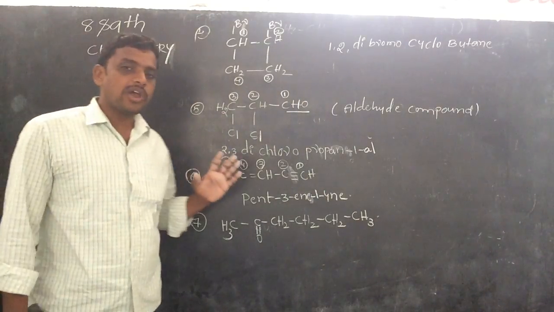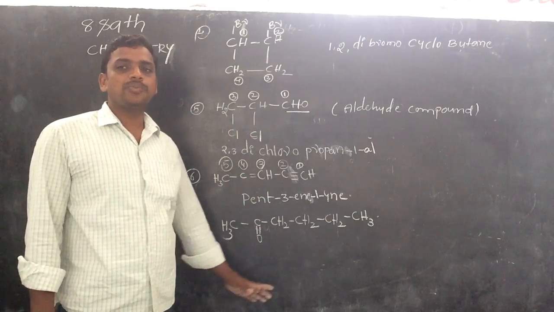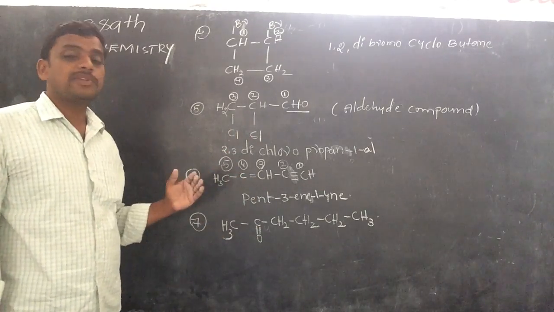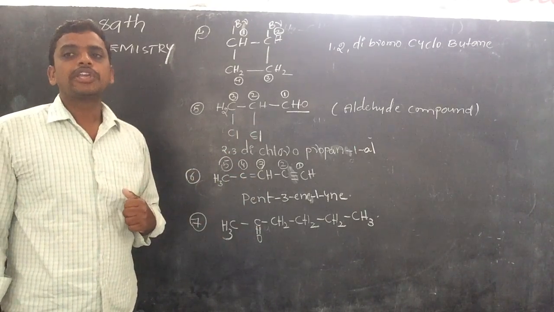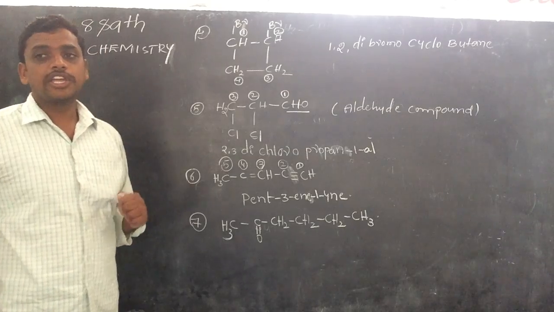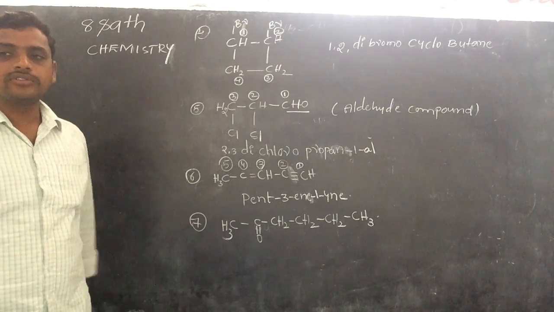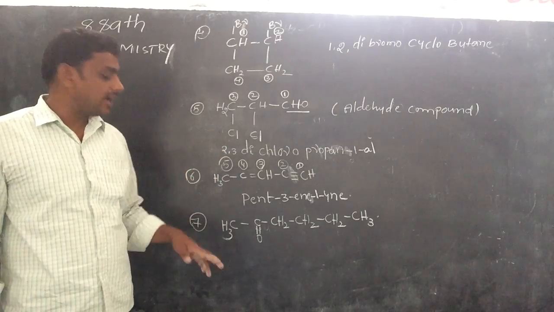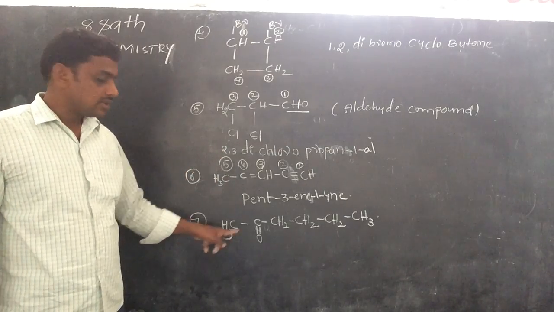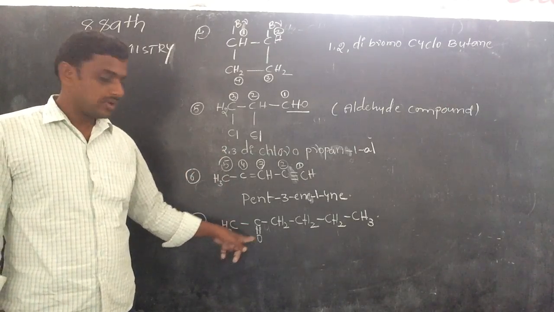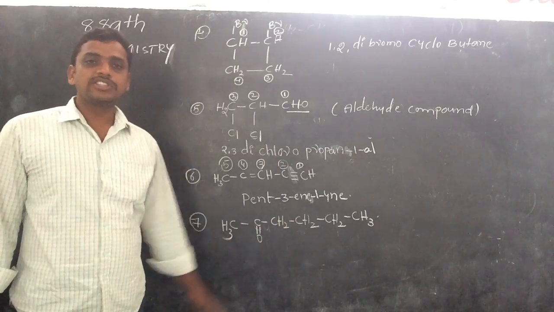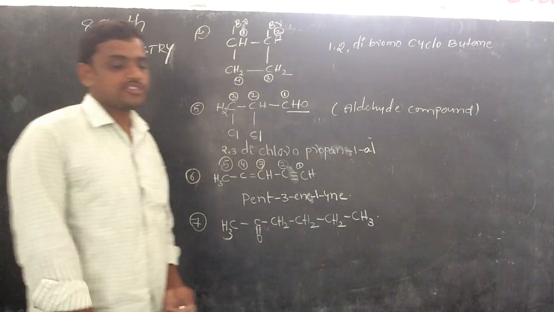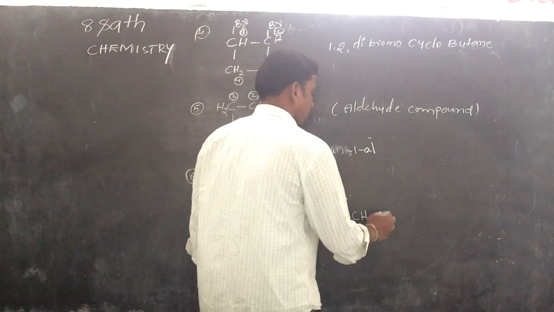First of all, we have to find which functional group is in the given compound. It belongs to ketone. What is the general formula of ketone? R single bond C double bond O single bond R. This is one R and this is another R. So this is a keto compound.